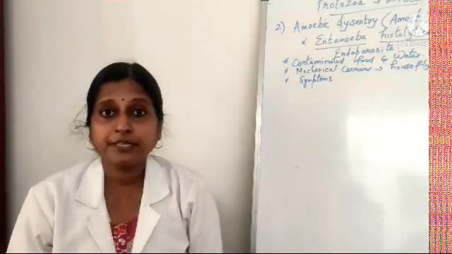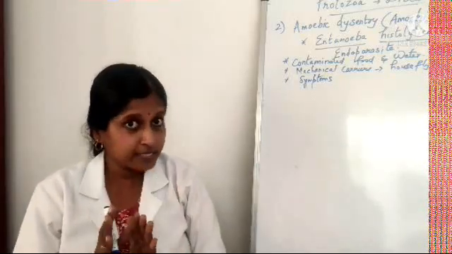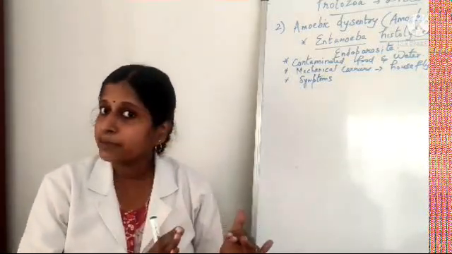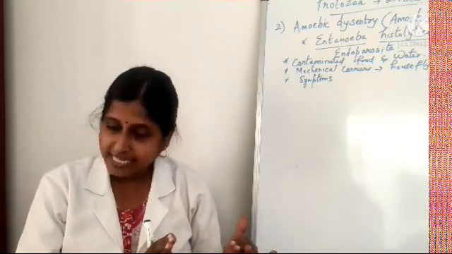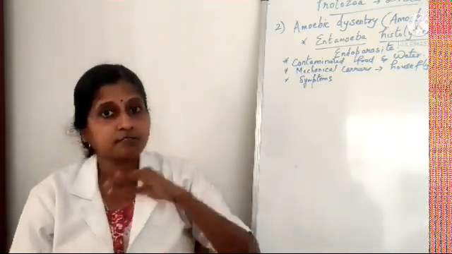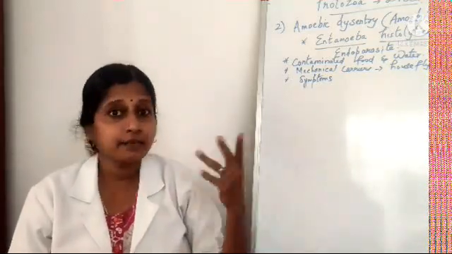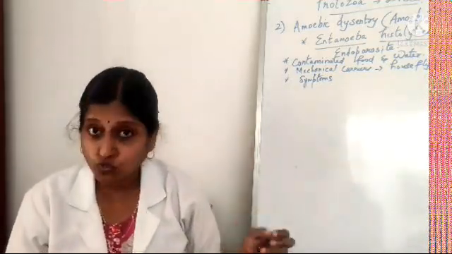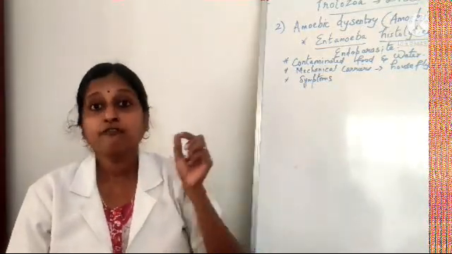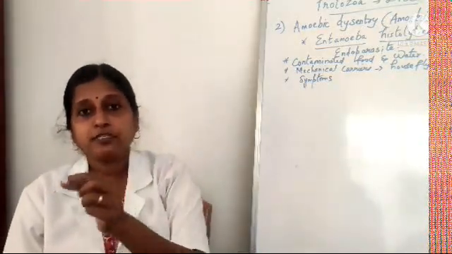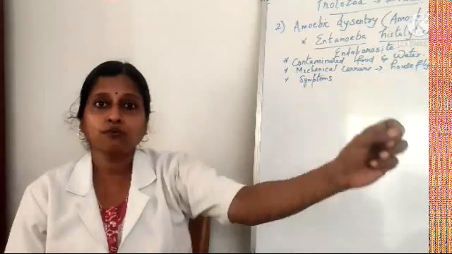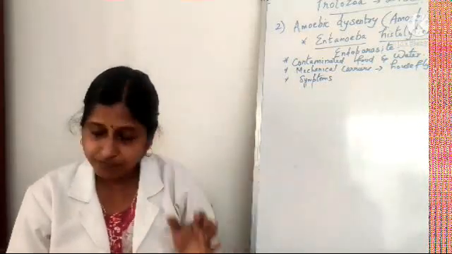So we discussed amoebic dysentery. What is the other name? Amoebiasis, caused by the protozoan Entamoeba histolytica. How is it transmitted? Through contaminated food and water. And who is the carrier there? The mechanical carrier is the housefly. They help in transmitting from the infected person's feces to a healthy person through food or water. Okay.